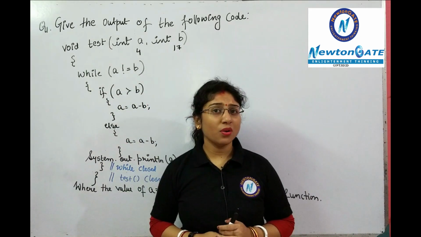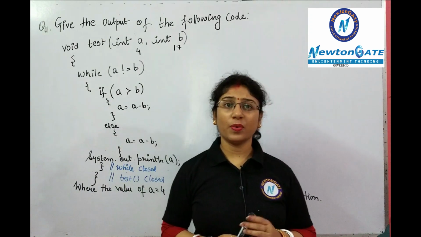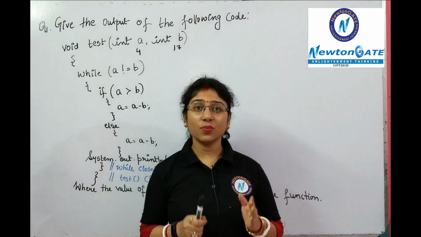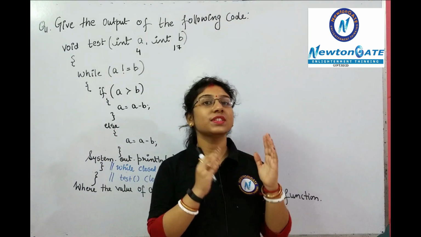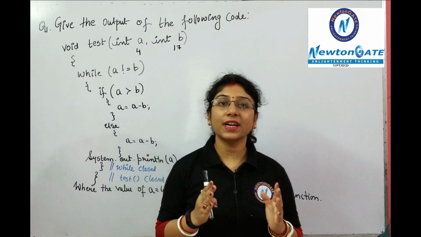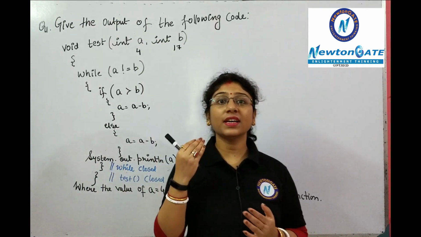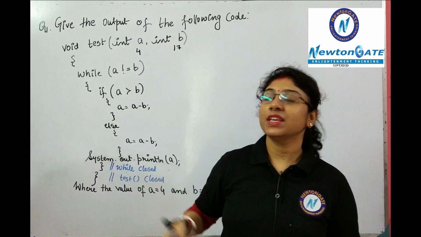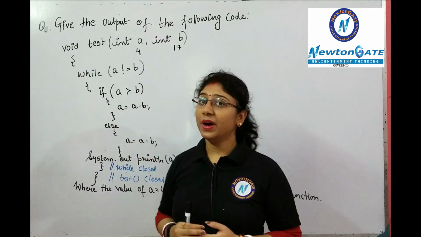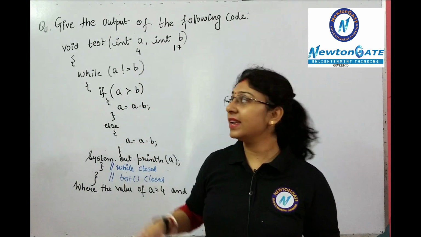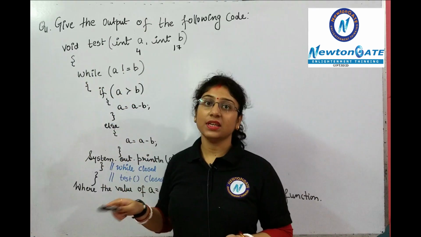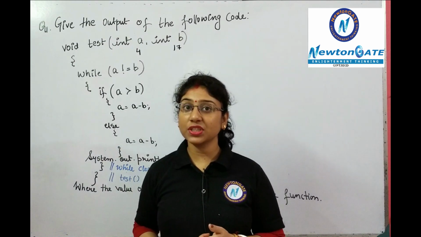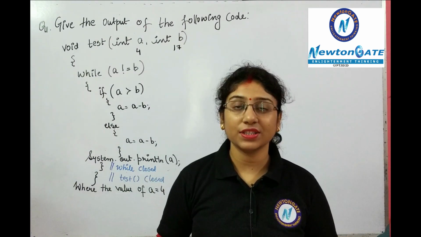Hope you all know that there are two types of loops: entry control loop and exit control loop. An entry control loop first checks the condition, and if the condition is satisfied, only then does the control get inside the loop and execute the statements given inside it. But if the condition is false, it will directly terminate. In case of an exit control loop, it first evaluates the statements and then checks the condition.